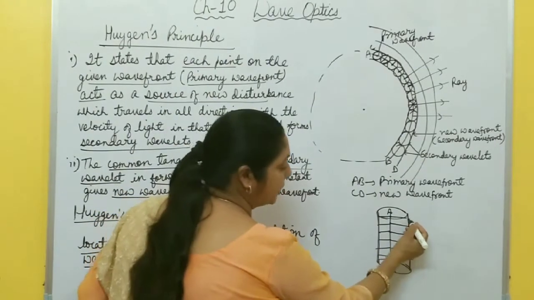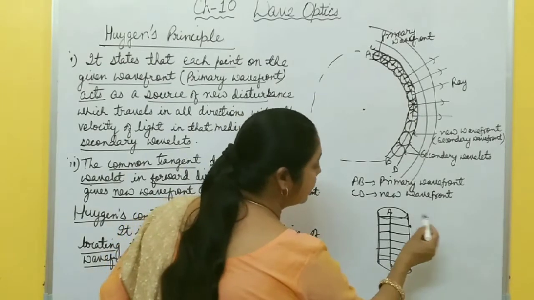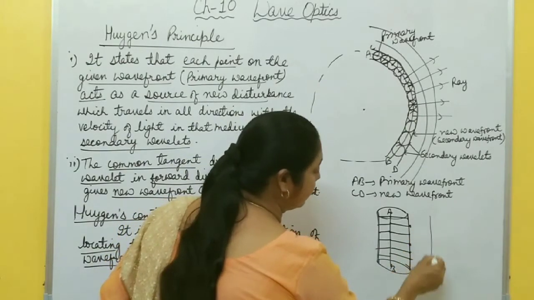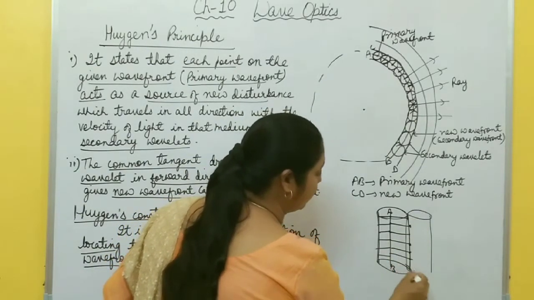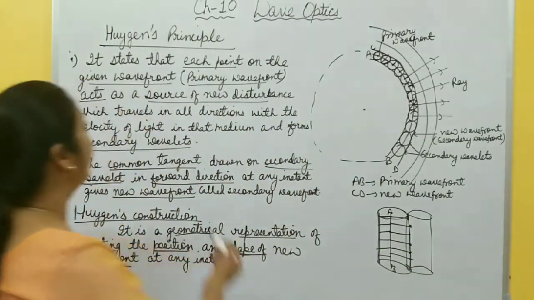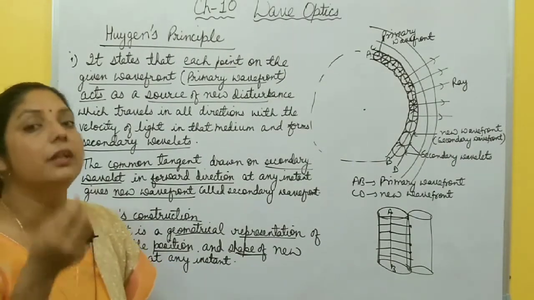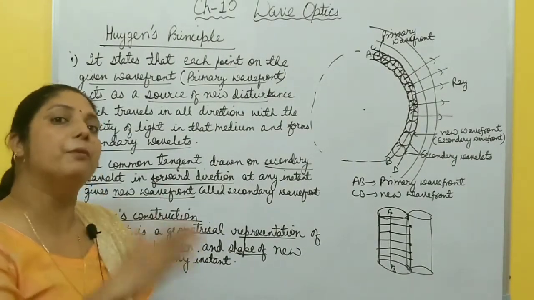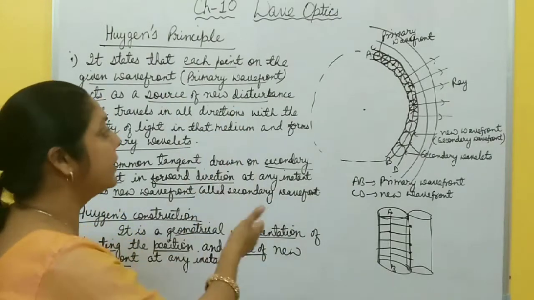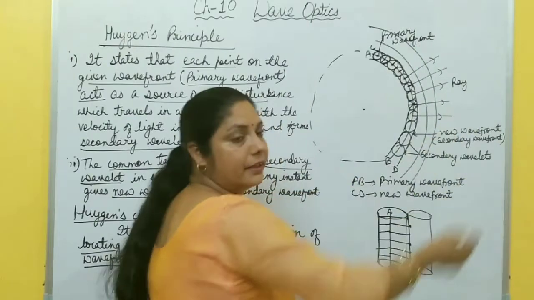Again, each point on this primary wavefront acts as a source of new disturbance, and then again a new second wavefront is formed in the forward direction. In this way, you have to apply Huygens principle in any type of wavefront. For that, you need one primary wavefront, and with the help of the primary wavefront, according to Huygens principle, you get the secondary wavefront, then the next wavefront, then the next wavefront.